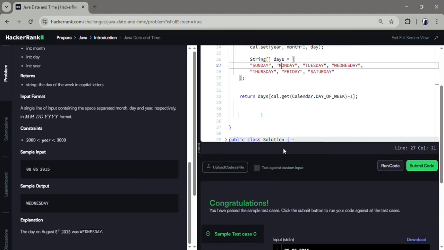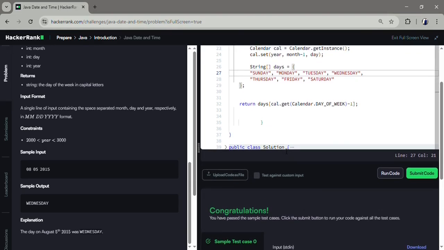Just run it with Java and figure out the day of the week like a boss.